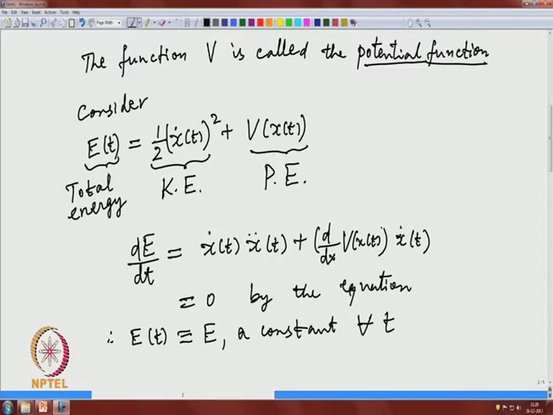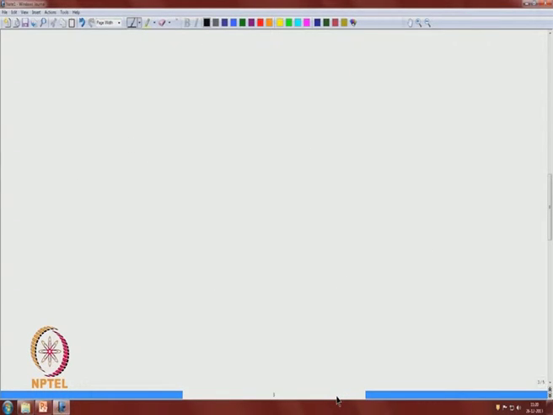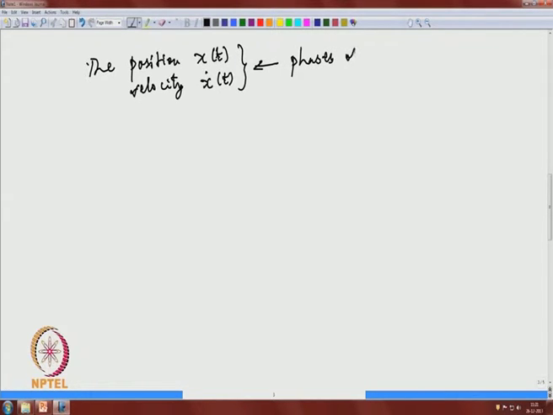The position x(t) and velocity x dot(t) are called phases of the particle. Again, the terminology comes from mechanics.